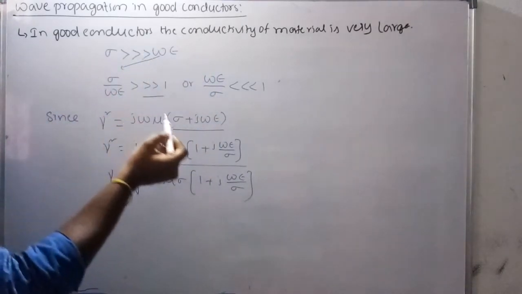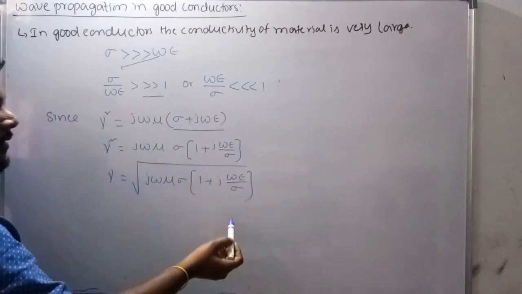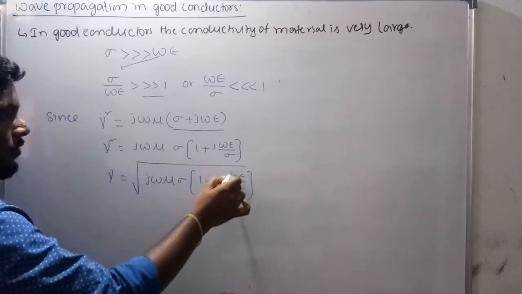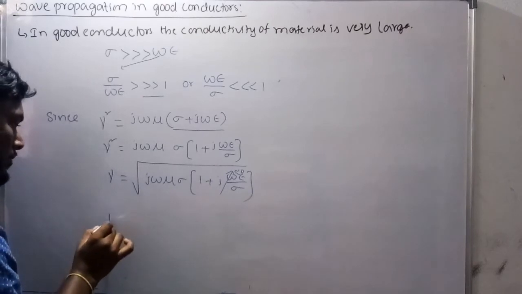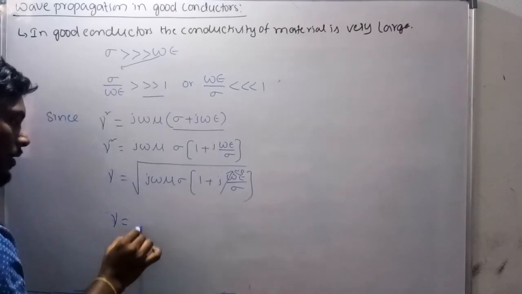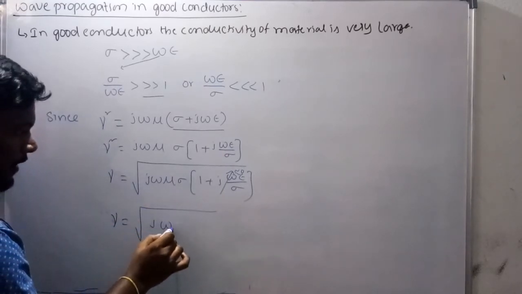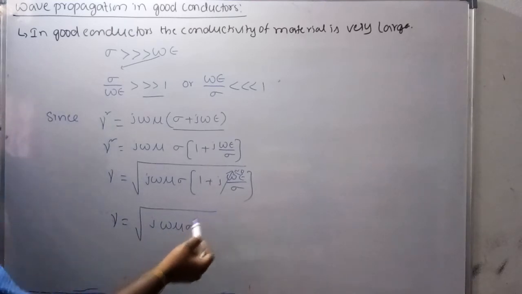In good conductors, the term omega epsilon by sigma is much less than 1, so approximately we can consider this term as 0. That's why gamma becomes the square root of j omega mu sigma into 1 plus 0.